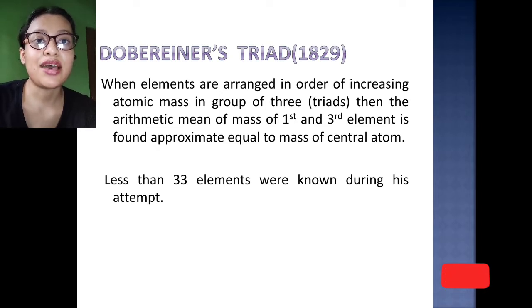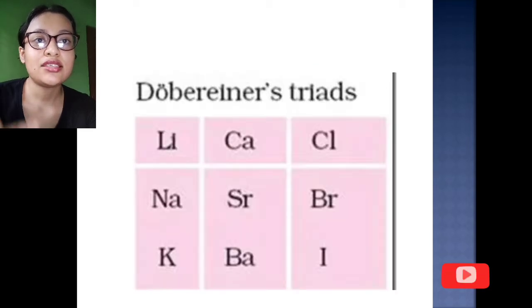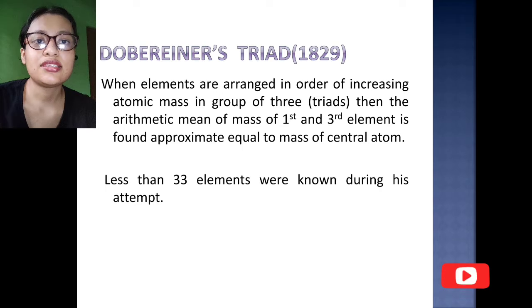He found only less than 33 elements during his attempt at classification of the elements. So this is Dobereiner's triad.